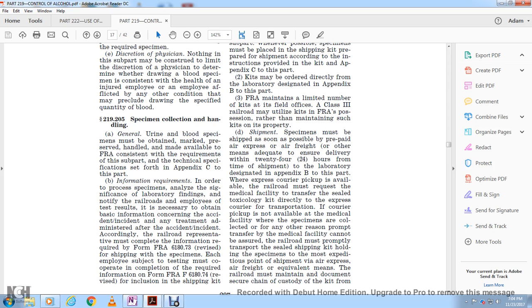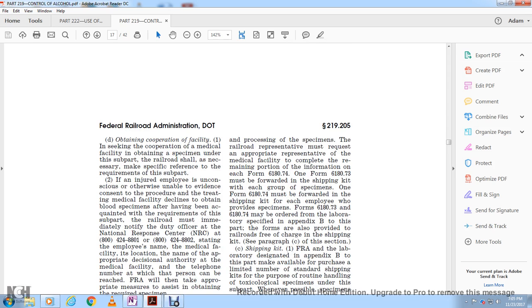After an accident incident, accordingly, the railroad representative must complete the information required on form FRA 6180.73, revised, shipping with the specimen. Each of the employees subject to testing must cooperate in the completion of the required information on FRA form 6180.74, revised, included in the shipping of the kit. In processing the specimen, the railroad representative may request an appropriate representative of the medical facility to complete the remaining portion of the information on each form.